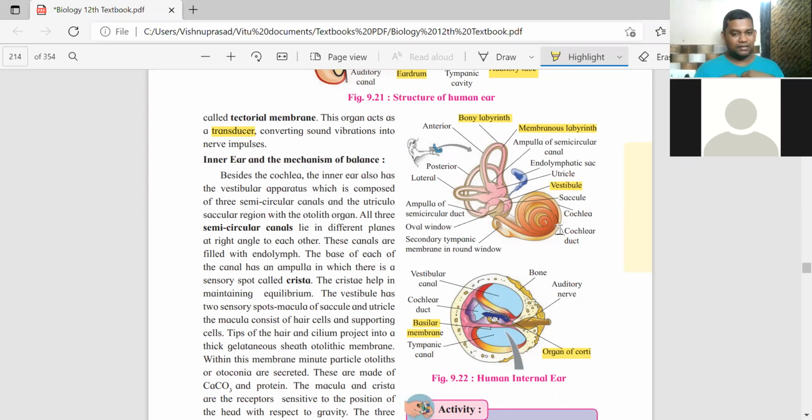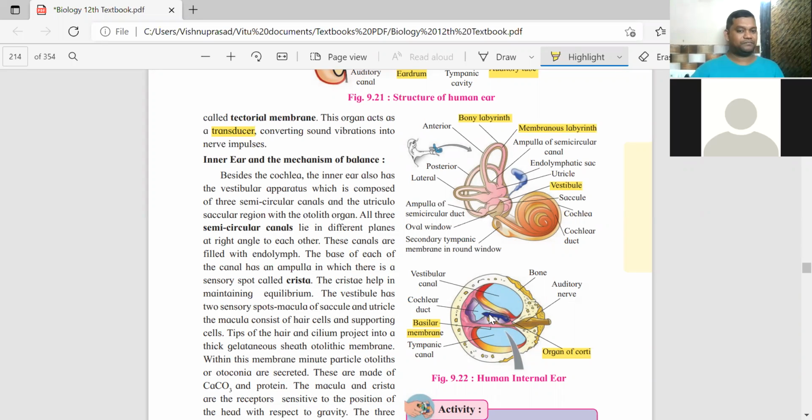So if there is a sudden huge explosion, a very loud sound, your eardrums will just tear apart. That's why noise pollution should be avoided. Up to a certain limit, your ears can bear it. After that, it is dangerous.